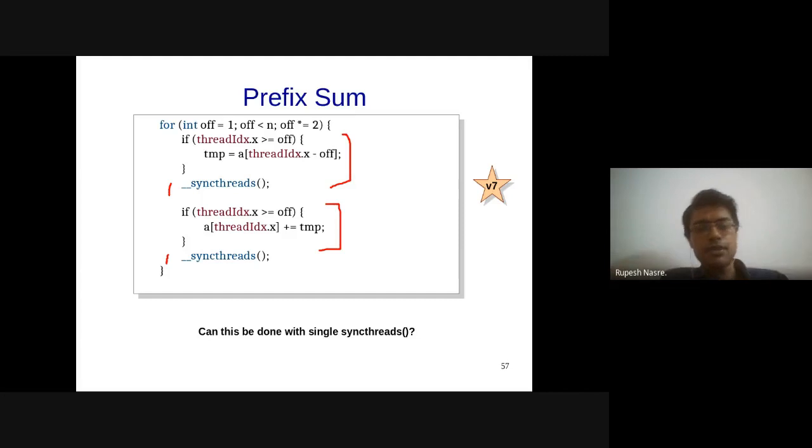So that requires order of E times V work. This is much larger compared to, let's say, E log V in the context of Dijkstra's algorithm. So it is not work efficient.